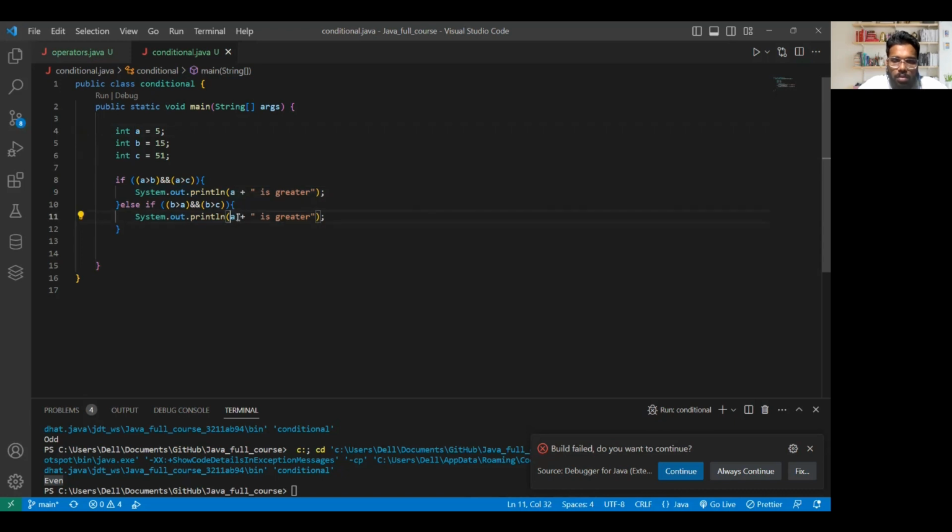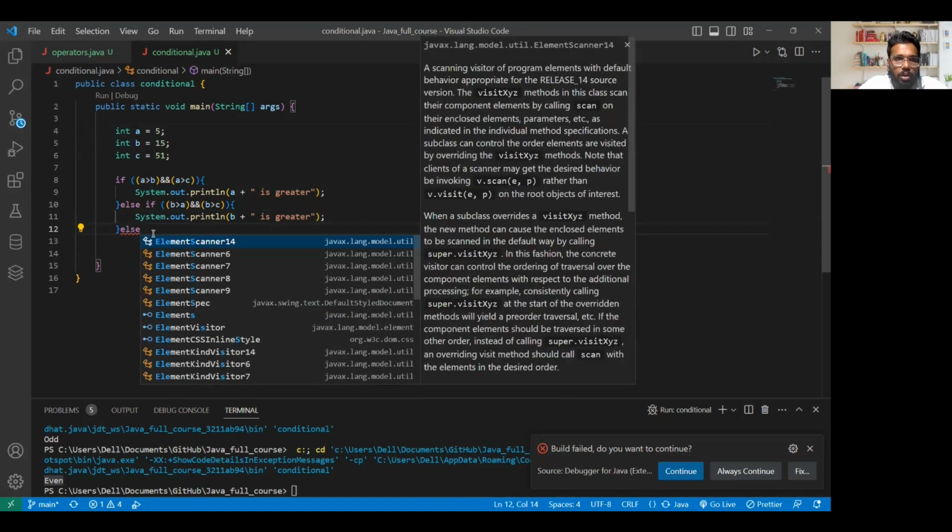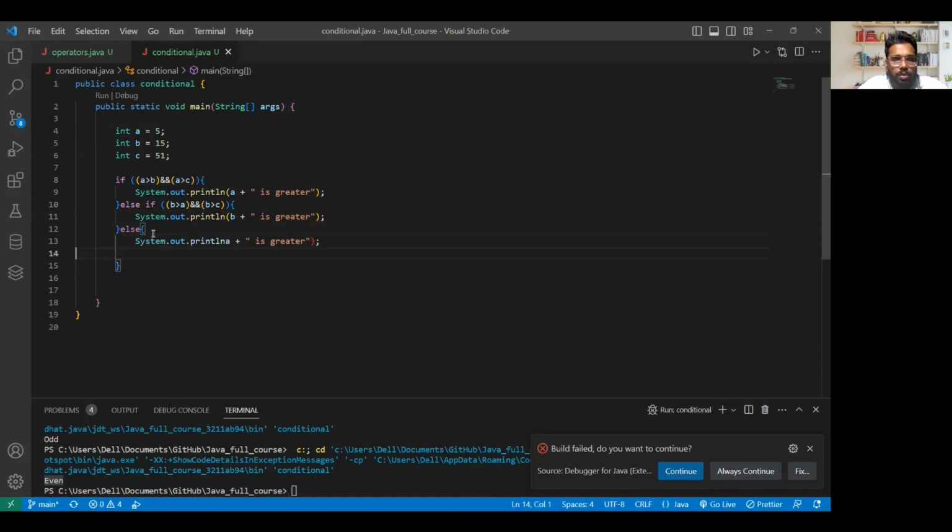In case both of the conditions are not executed, then simply print who is the greatest: c is greater. So by default, we know that the answer should be c. Let's run it. If it gives 51, yes. If you see, 51 is greater.